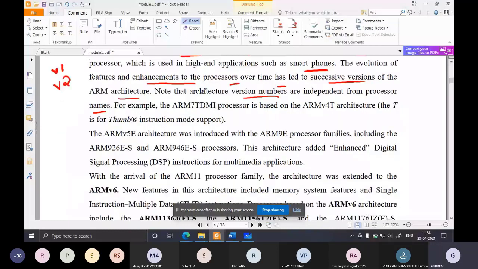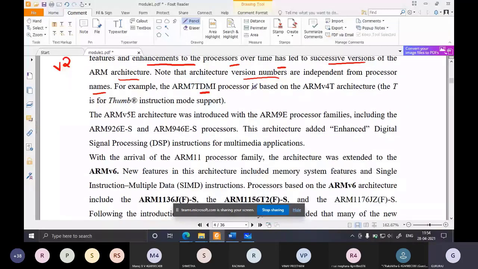See, the ARM7 TDMI processor is the name, and it is based on version 4, so the architecture version is V4T. And what is the name of the processor in this architecture? There will be many processors in architecture version 4T. Among them, one of the processors is ARM7 TDMI. So this is the name. Don't get confused with the version. The architecture version and the name are both different.